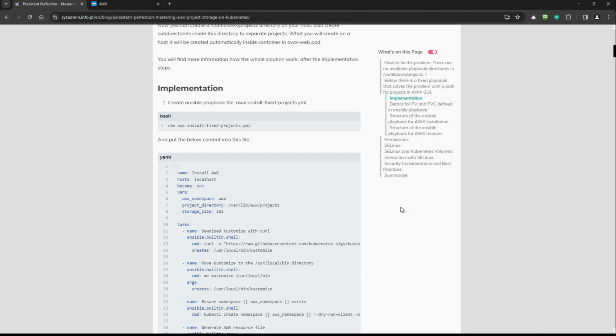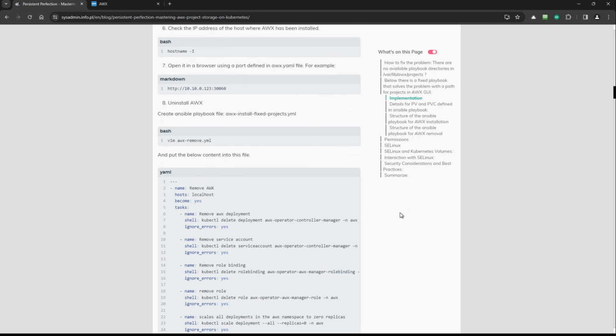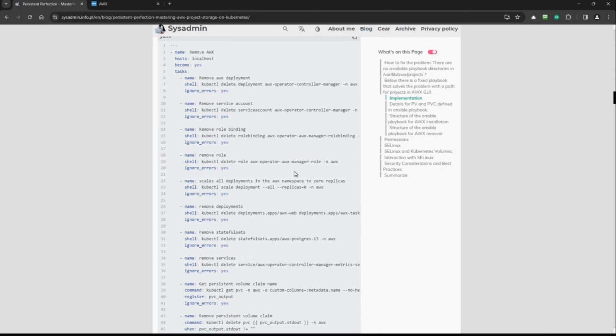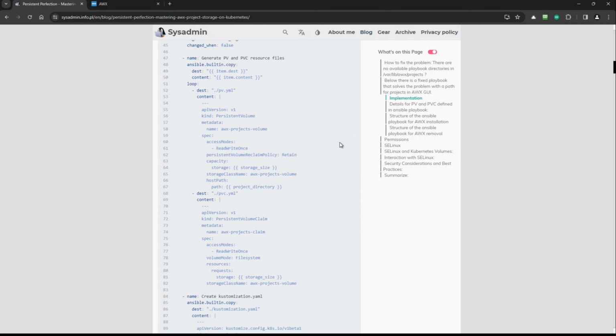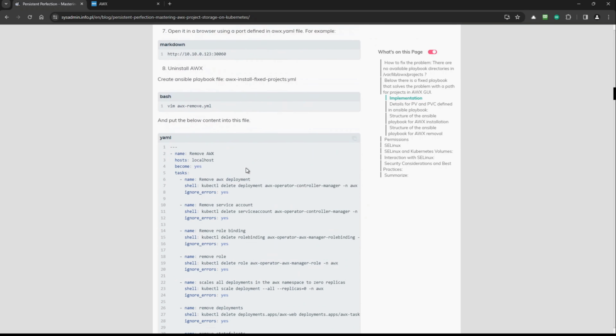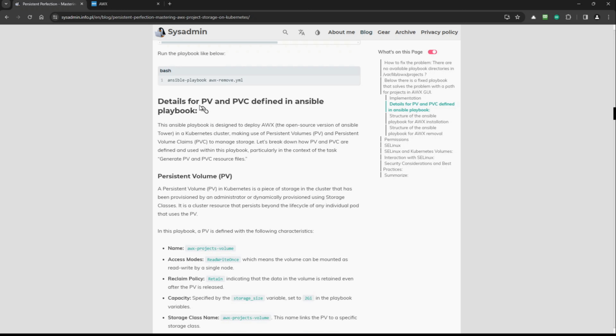And if you are curious how everything is working, I mean how the whole playbook is working, how the removal playbook is working, you have here details for PV and PVC defined in the Ansible playbook. So here is the crucial thing.